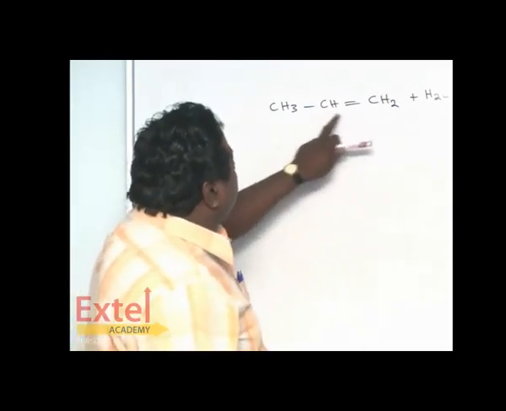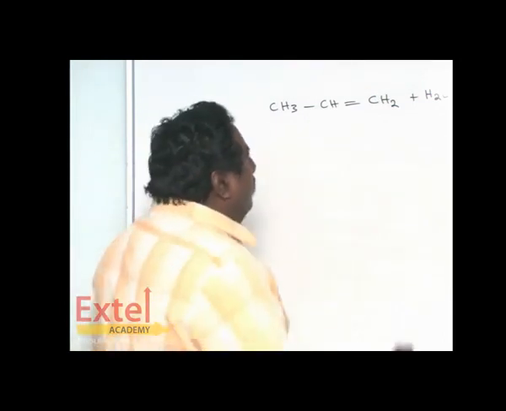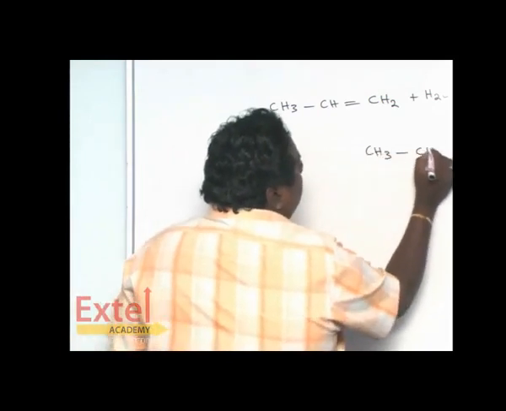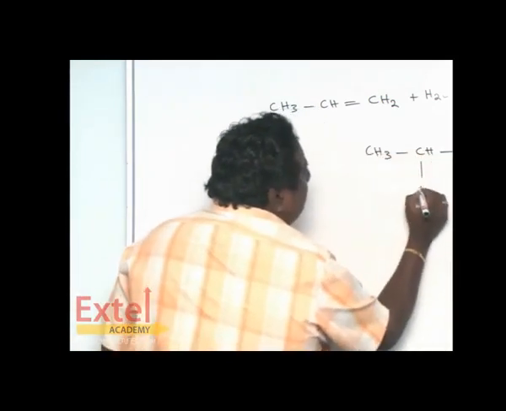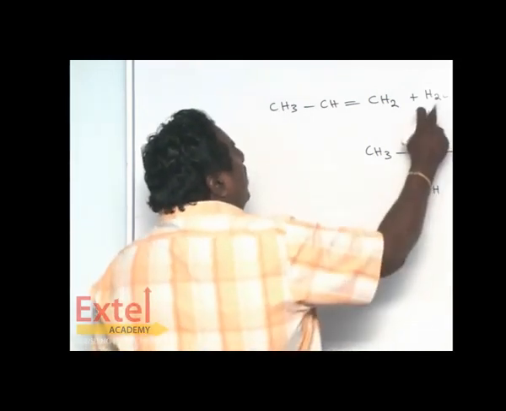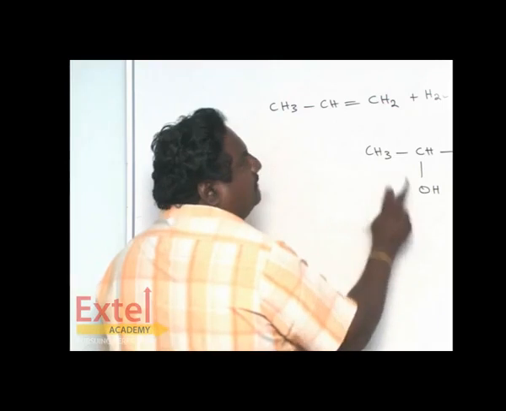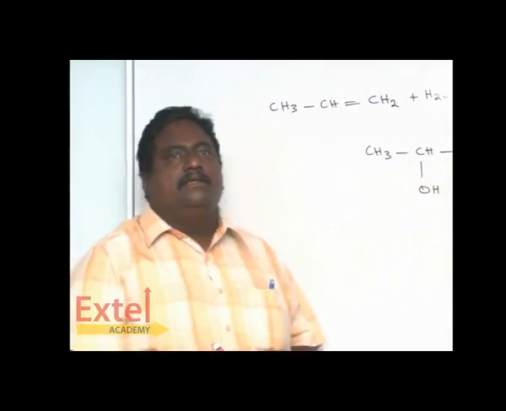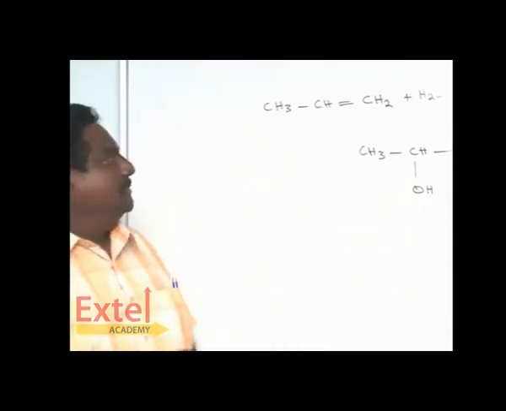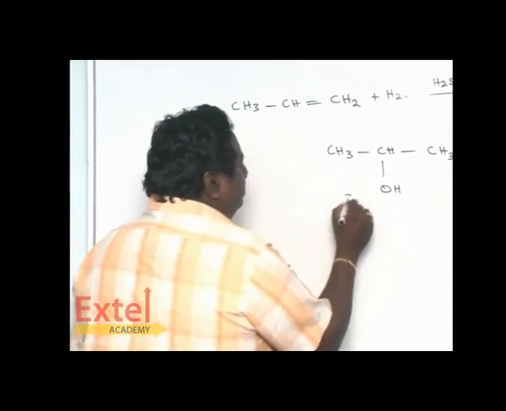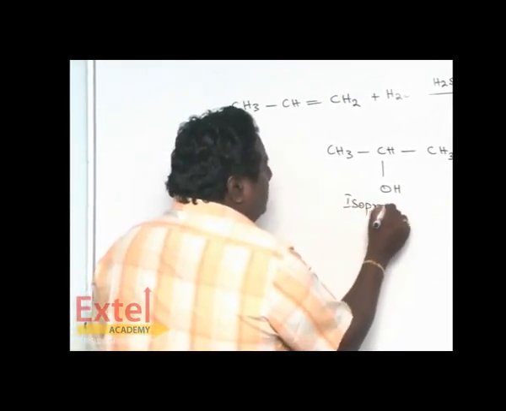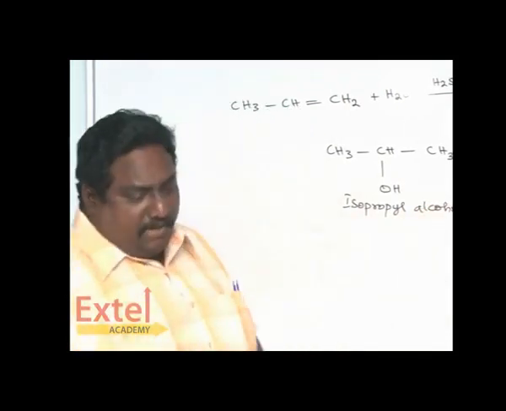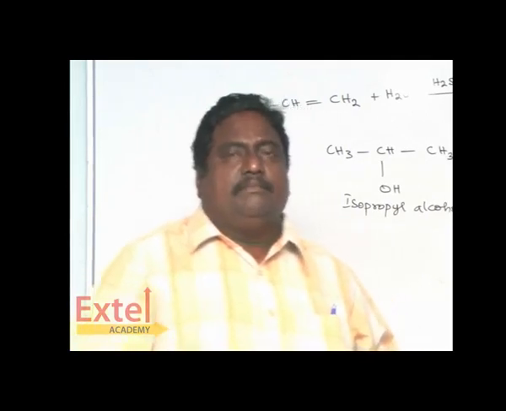Among these two, which has more substituents? The middle one. So the OH attacks the middle carbon. When OH attacks the middle carbon, one hydrogen remains. It combines with the 2 hydrogens, so 2 plus 1, 3. It is nothing but isopropyl alcohol. So from propylene, you can get isopropyl alcohol.